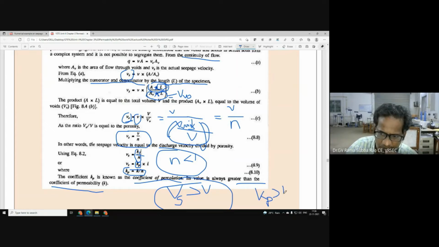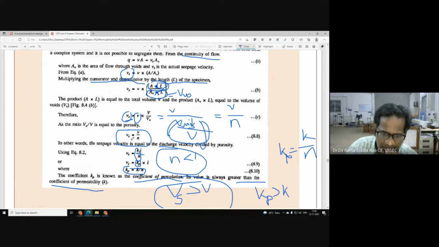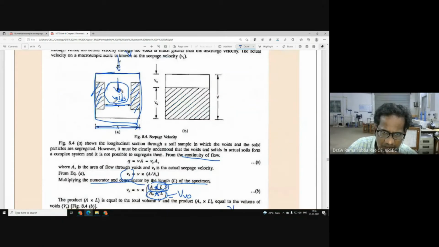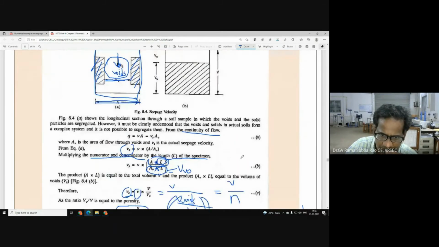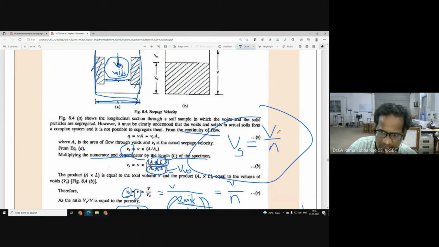Someone may ask me what is Kp? Kp means K by n. Kp is equal to K by n. So let me tell you finally the relationship between seepage velocity, also called actual velocity, and discharge velocity. Ultimately we can simply say Vs is equal to V by n. What is Vs? This is the seepage velocity. What is V? Discharge velocity. So V is equal to Ki, as you know, Darcy's law, Ki by n. Now K by n we call Kp.